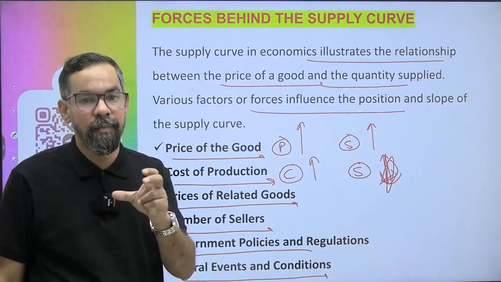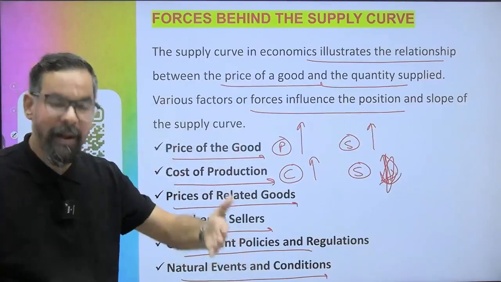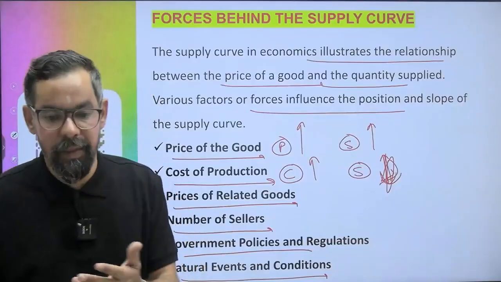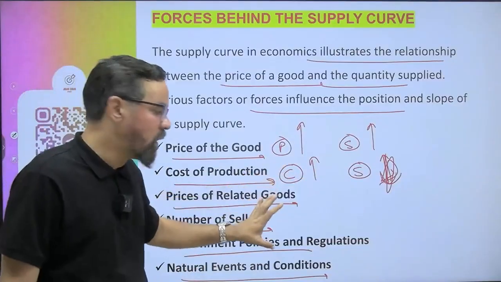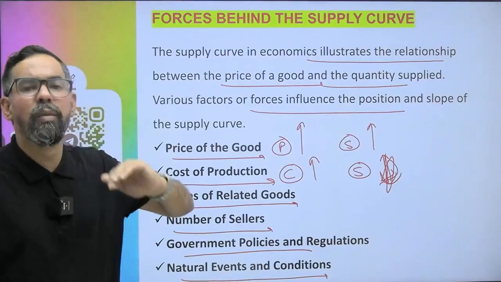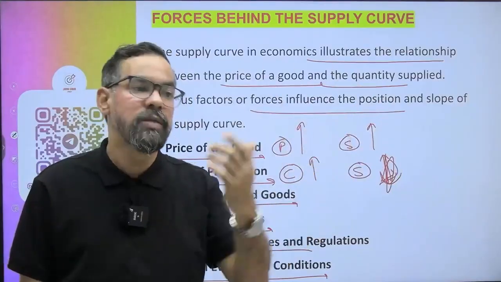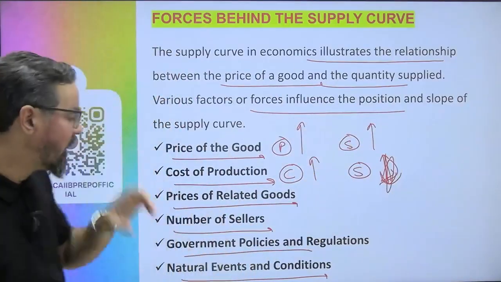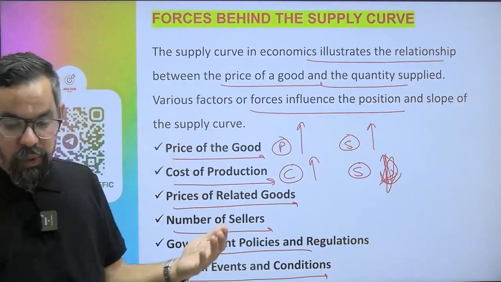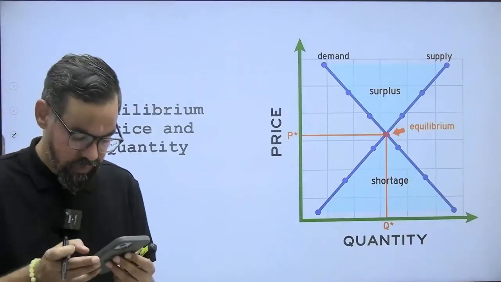In the case of the other goods, the complementary ones, I just missed this one: the substitute goods also. So you have to take care of that. Government policies also matter for some specific goods where the government has some control, saying you cannot sell these products above a certain limit, especially in the case of necessity goods. And sometimes taxes too, like TCS or cess on some products after a certain price, you also have to consider that, right? So this is the one.